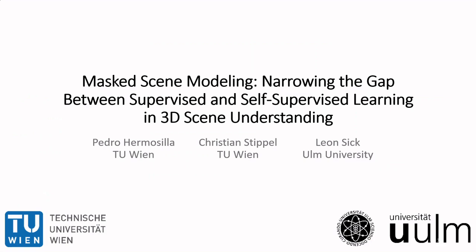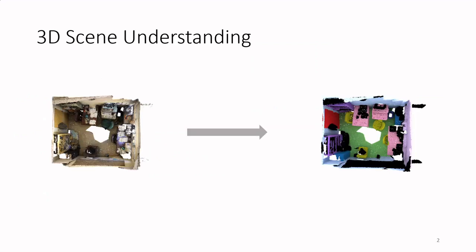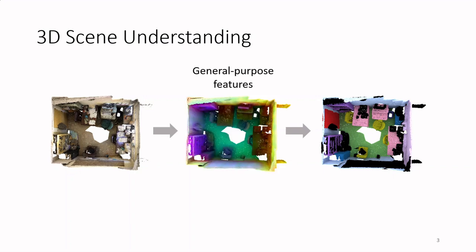We present masked scene modeling, narrowing the gap between supervised and self-supervised learning in 3D scene understanding. If you work in 3D scene understanding, you've likely started a new project only to realize there isn't enough data to train a general model for your specific task. Ideally, you'd want a model that can generate general-purpose features for each point in your point cloud. But what should such a model look like?